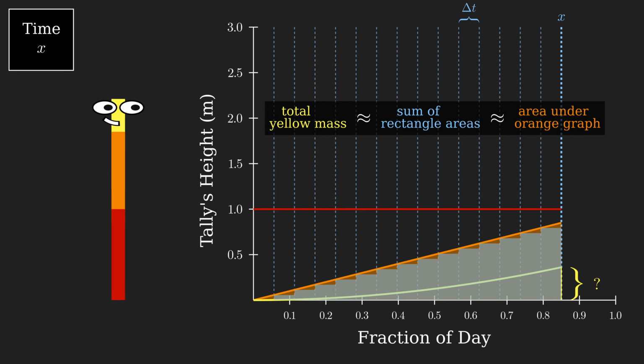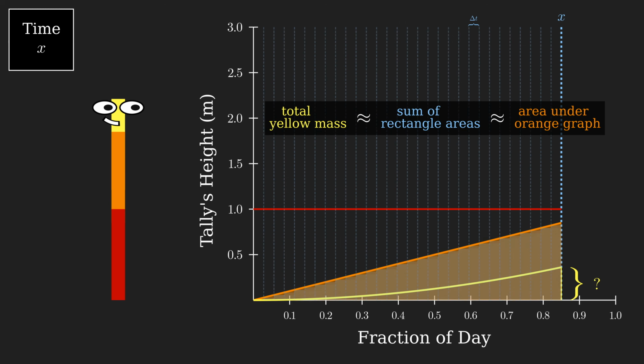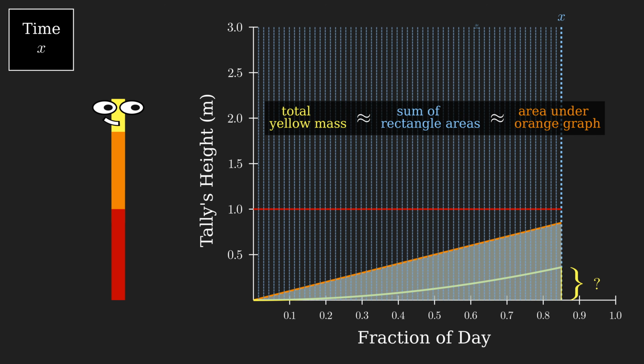To prove it, we'll investigate what happens as we make delta t smaller and smaller. As delta t decreases, the sum of the rectangle areas gets closer and closer to the true amount of yellow mass accumulated, because there's less time for unaccounted orange mass growth. But the sum of the rectangle areas also gets closer and closer to the area under the orange graph. Thus, since the amount of yellow mass accumulated and the area under the orange graph are both the limit of the same process, they are equal. The total amount of yellow mass accumulated is exactly equal to the area under the orange line.